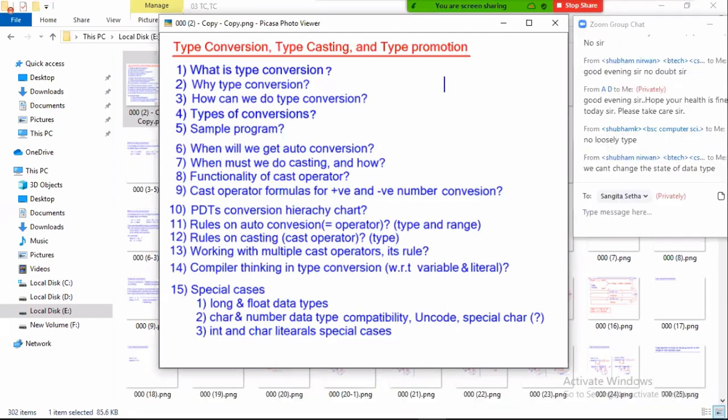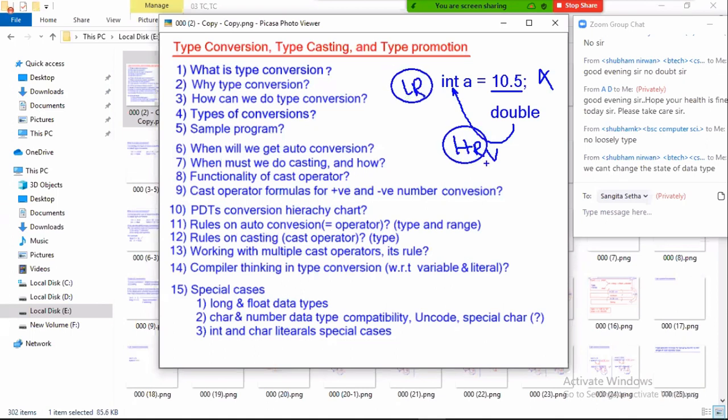For example, if you write int a equal to 10.5, it is not allowed. Why not allowed? 10.5 is what type? Double type. You cannot assign a higher range value to a lesser range variable. Why not allowed? Because some value is going to be lost. The .5 is going to be lost. An int can only store the whole number; the fractional portion cannot be stored. So that's why it is throwing an error.